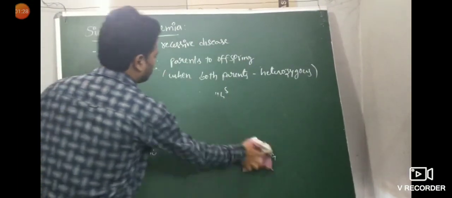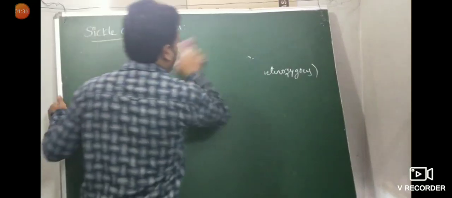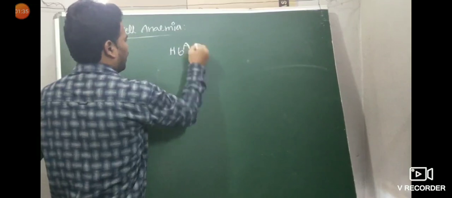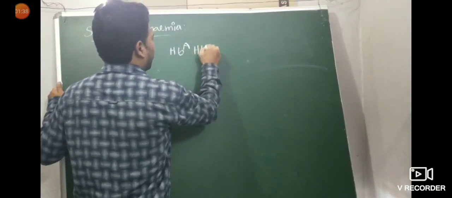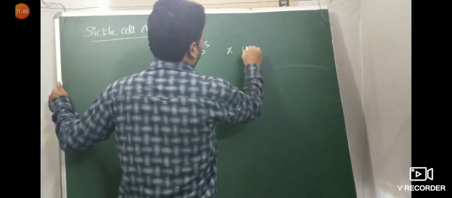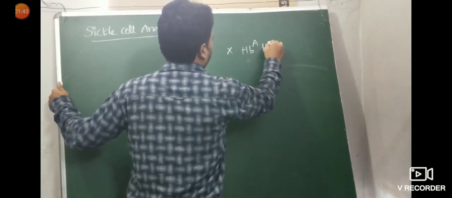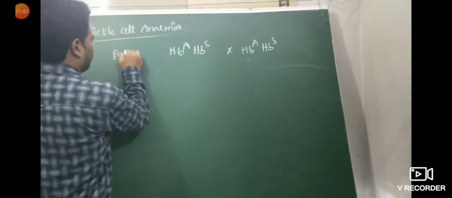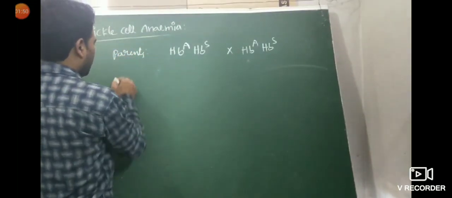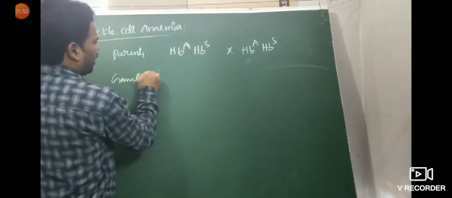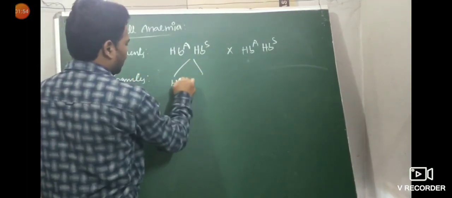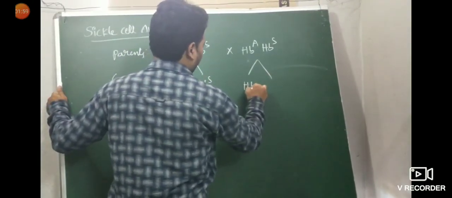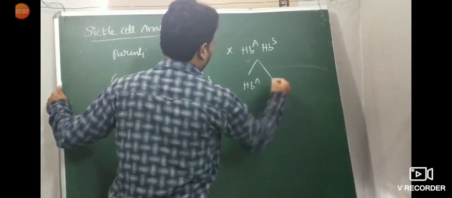See here, these three types are possible when the parents are HbA HbS carriers, male parent or female parent, anything. Both parents are in carrier condition. These are the parents. Next, the gametes. What type of gametes? Here HbA and HbS, two types of gametes. Here also HbA and HbS, two types of gametes.